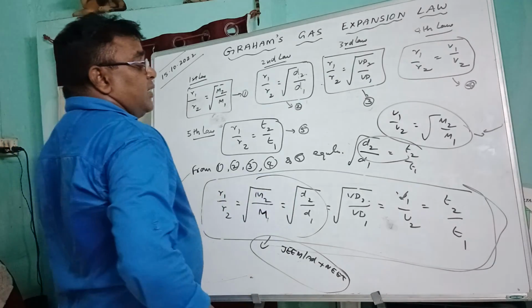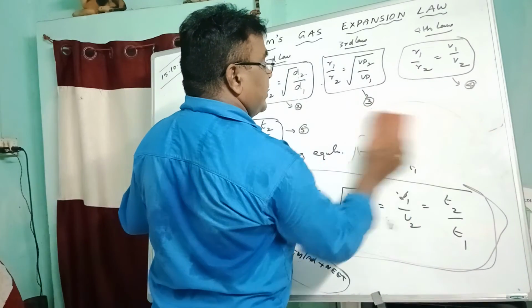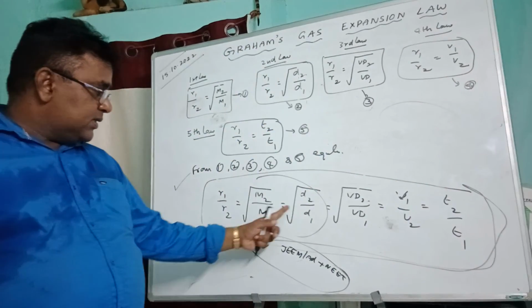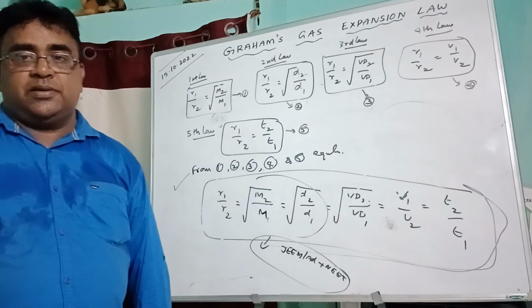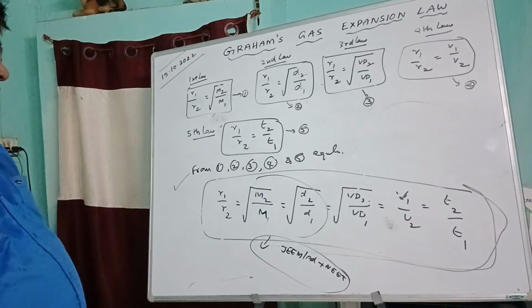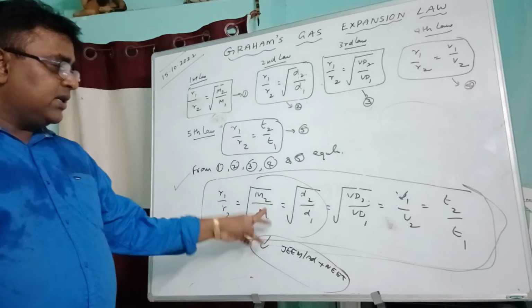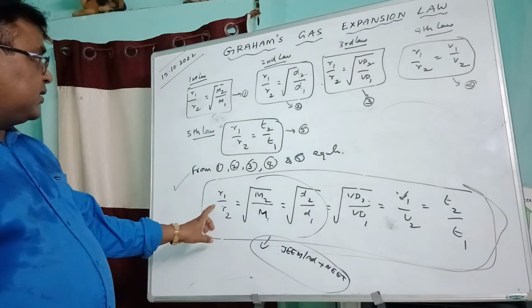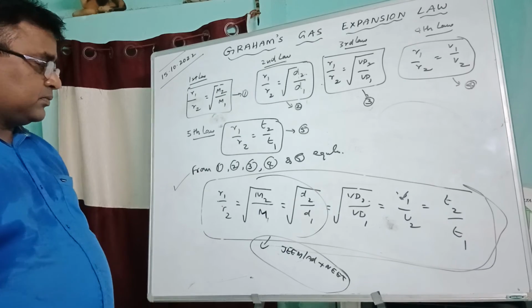There are generally 10 to 14 formulas, 8 to 10 formulas or more than 10 formulas. You can generate these formulas. So these are the 5 formulas, and the remaining 5 to 6 are generated formulas. So this is Graham's law.